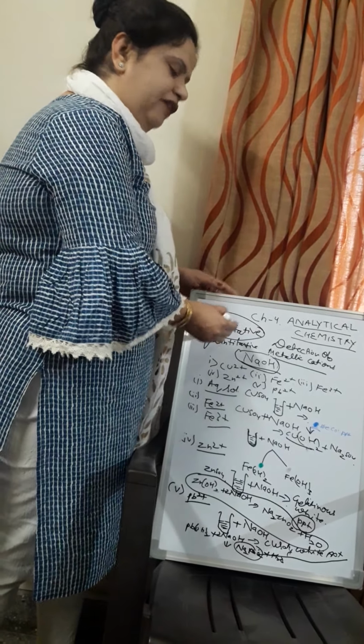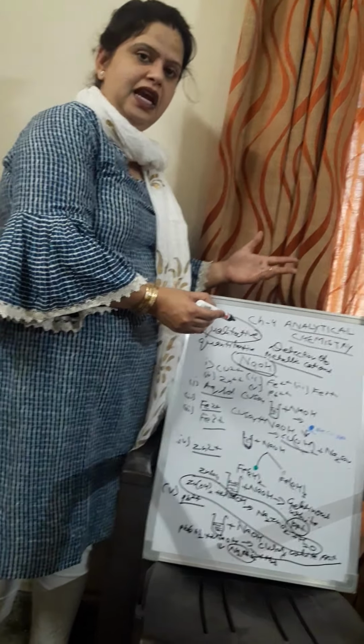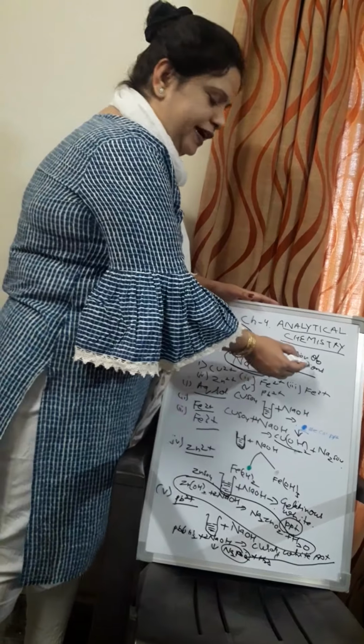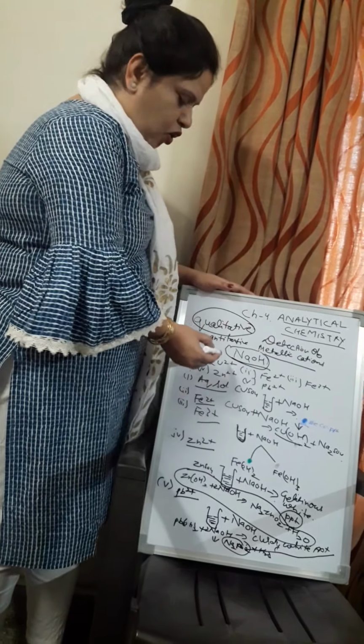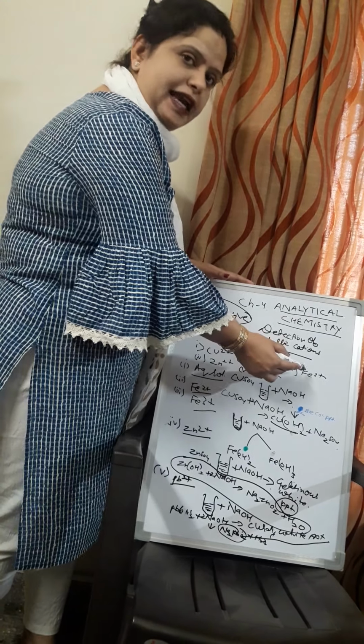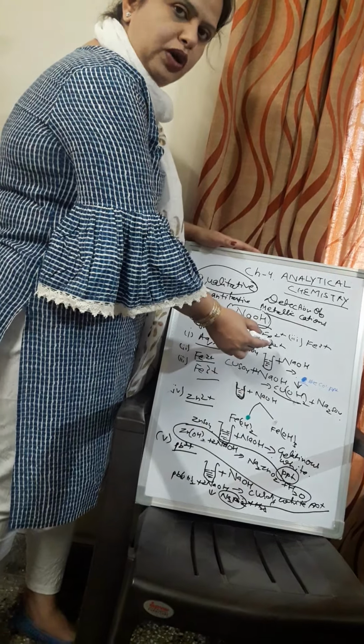And in qualitative, there are two parts. Rather than types, I can say parts: detection of cation and anion. And we are discussing here detection of cation, basic radicals. Copper Cu2+, ferrous Fe2+, ferric Fe3+, zinc Zn2+, lead Pb2+.